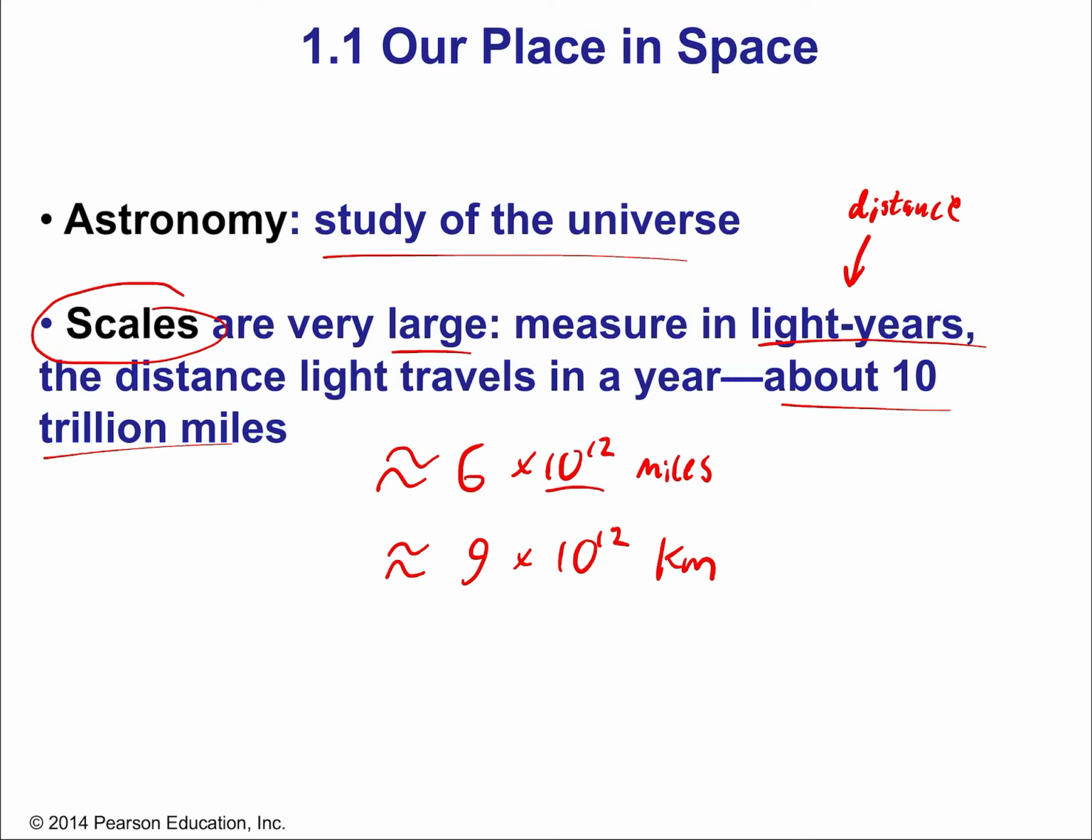Obviously, we'll just use hundreds of millions of kilometers, but we can also talk about things called astronomical units. But we'll talk about that in a later chapter, okay? But for now, an important scale is the light year.